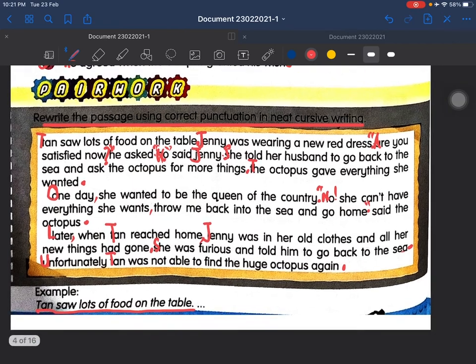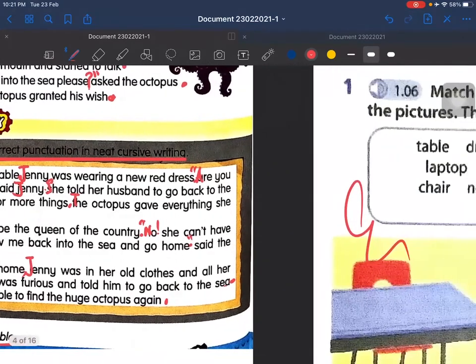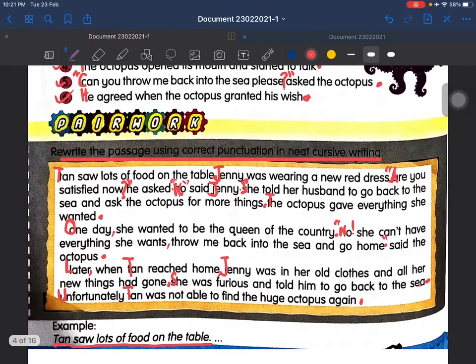Okay, so that is our lesson for today. So I want you to rewrite this passage here. I want you to rewrite, tulis semula petikan ini dan betulkan tanda baca yang salah. Boleh?